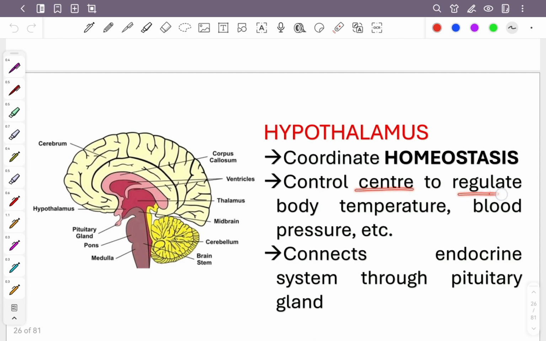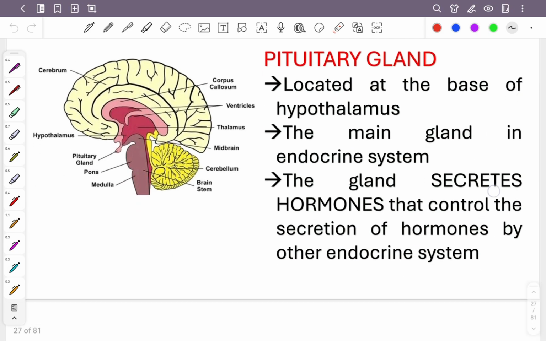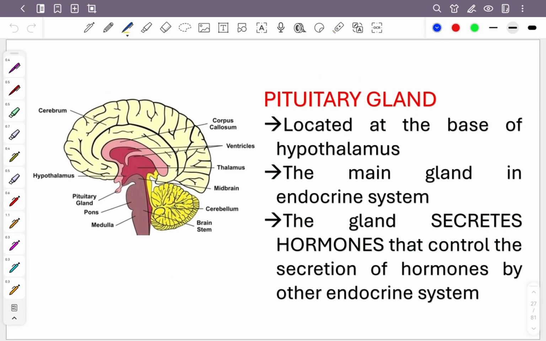It's a control center to regulate the internal stimuli. For example, we have the body temperature, we have blood pressure, as mentioned just now. Then it connects the endocrine system through the pituitary gland. Pituitary gland is the one that we want to mention. Oh, sorry, I forgot to label where the hypothalamus is. This hypothalamus is here, right on top of the pituitary gland. Now, this pituitary gland, if you want to draw it, it will be something like this. Yeah, this is the pituitary gland. You have the front part, you have the behind part.